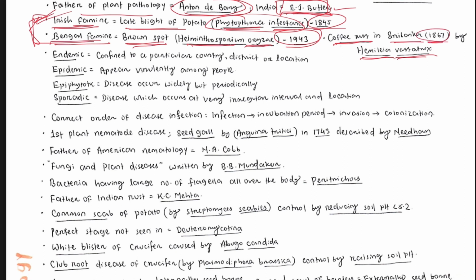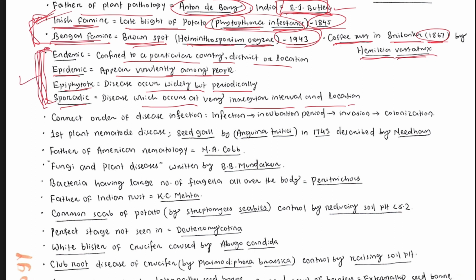Okay. Then some important terminology like endemic. We call a disease or a pest infestation endemic when it is confined to a particular country or district or location. What is epidemic? If it appears virulently among people, right? Then what is epiphytotic? If disease occurs widely but periodically. What is sporadic? A disease which occurs at very irregular intervals and in irregular locations, right? So these terms are also important.